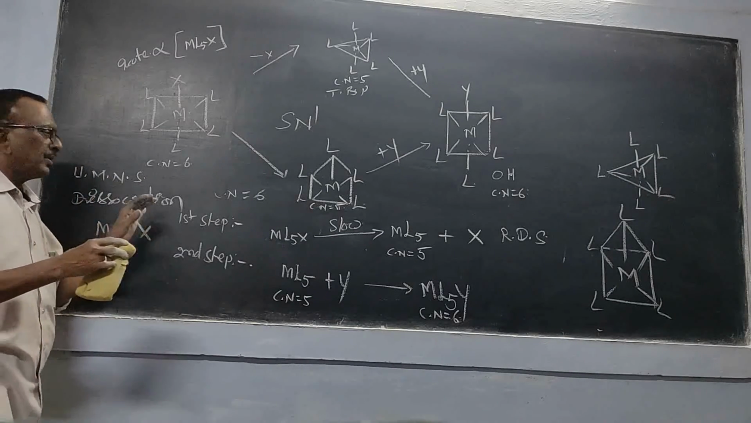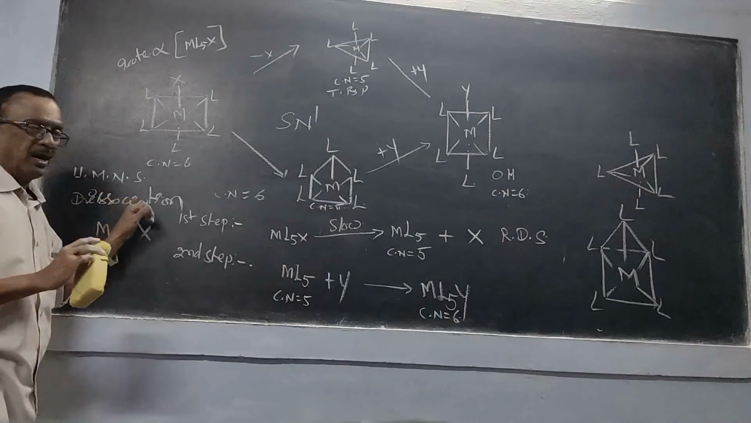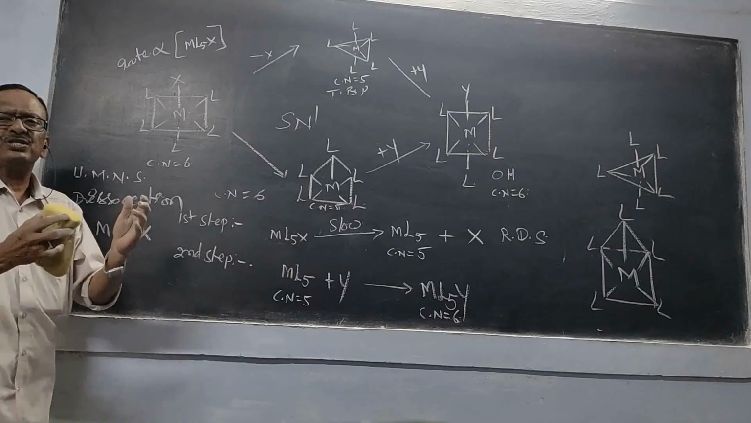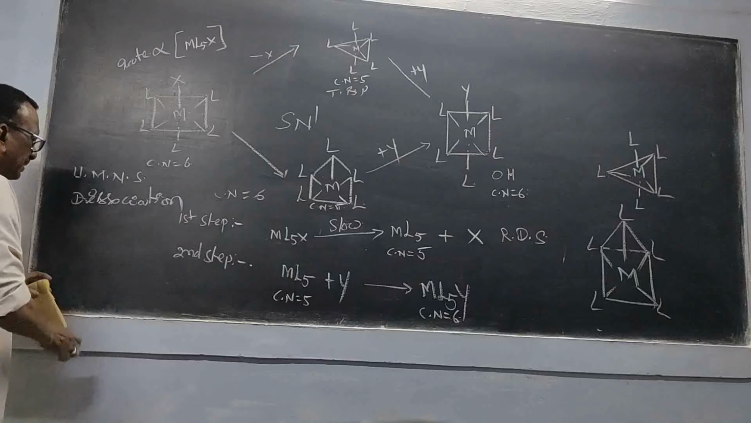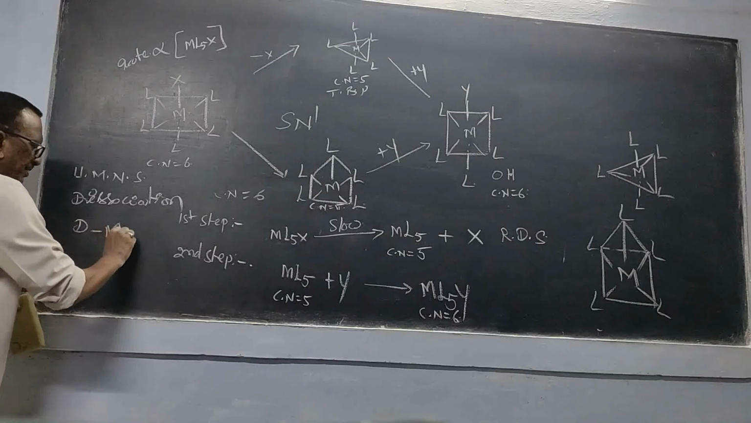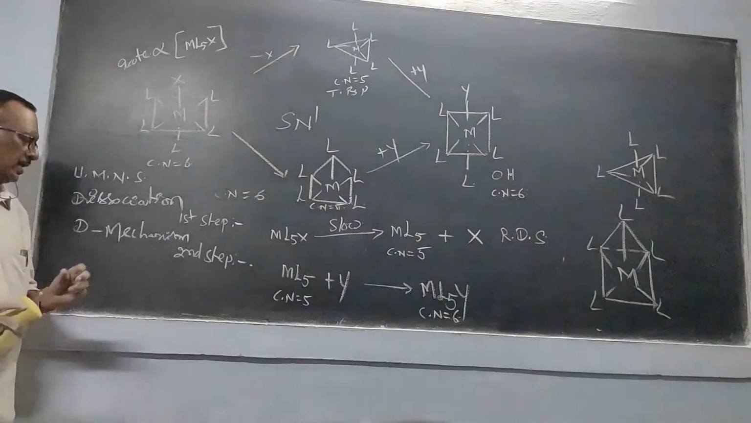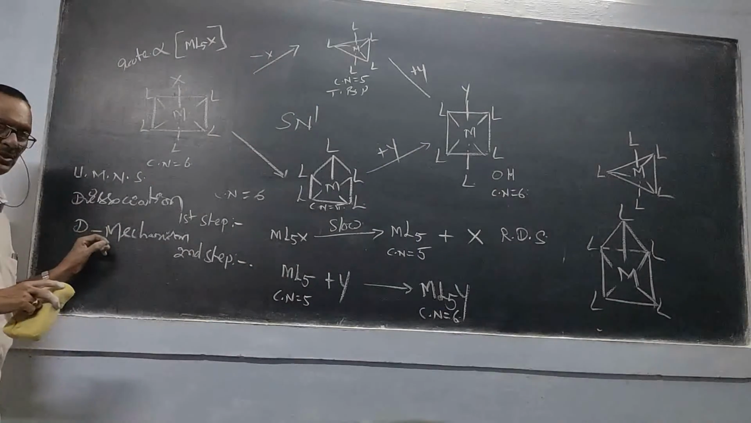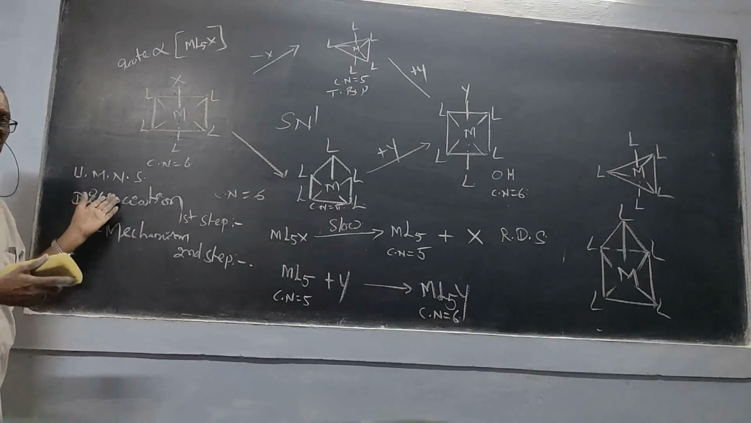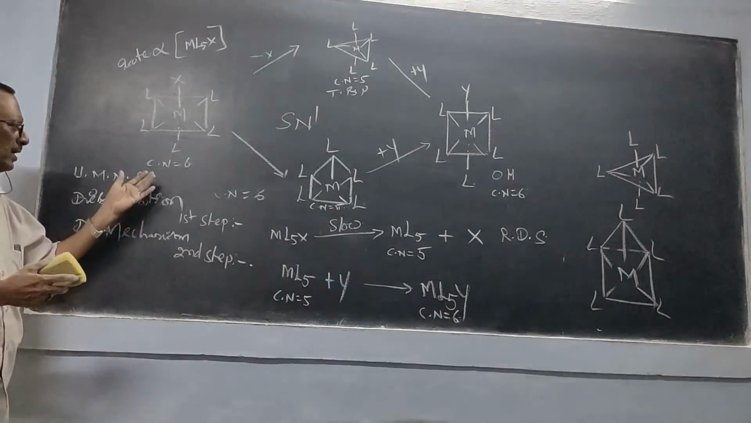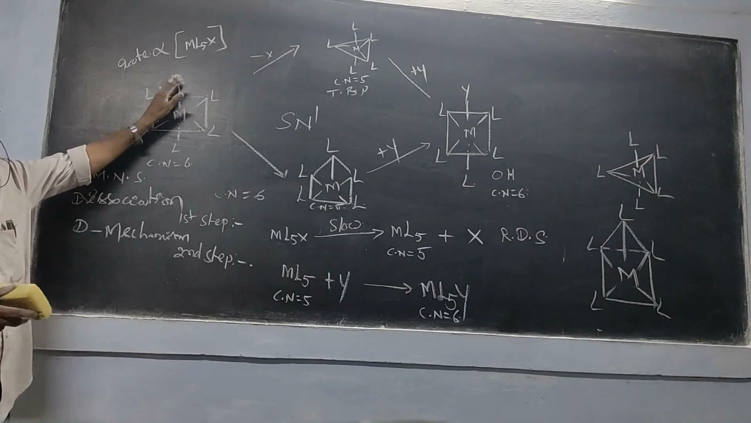This SN1 reaction is called a dissociation reaction, and the mechanism is called a dissociation mechanism. So it must have this word also. Sometimes you may get a question to explain the mechanism. Then what do we have to write? SN1 mechanism. Why? Because dissociation plays a vital role in deciding the rate of the overall reaction. So this is the information regarding SN1.